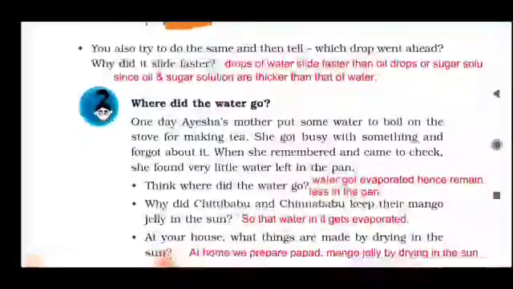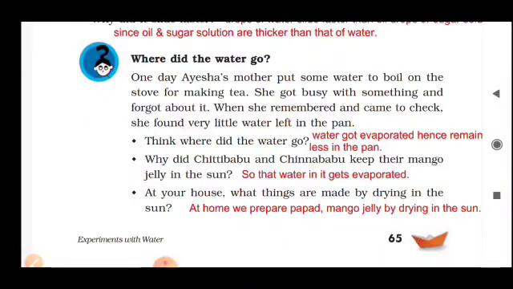Where did the water go? One day, Aisha's mother put some water to boil on the stove for making tea. She got busy with something and forgot about it. When she remembered and came to check, she found very little water left in the pan. Think, where did the water go? Water got evaporated, hence less remained in the pan. Evaporation means what? When water is converted into water vapor, that method is known as evaporation.